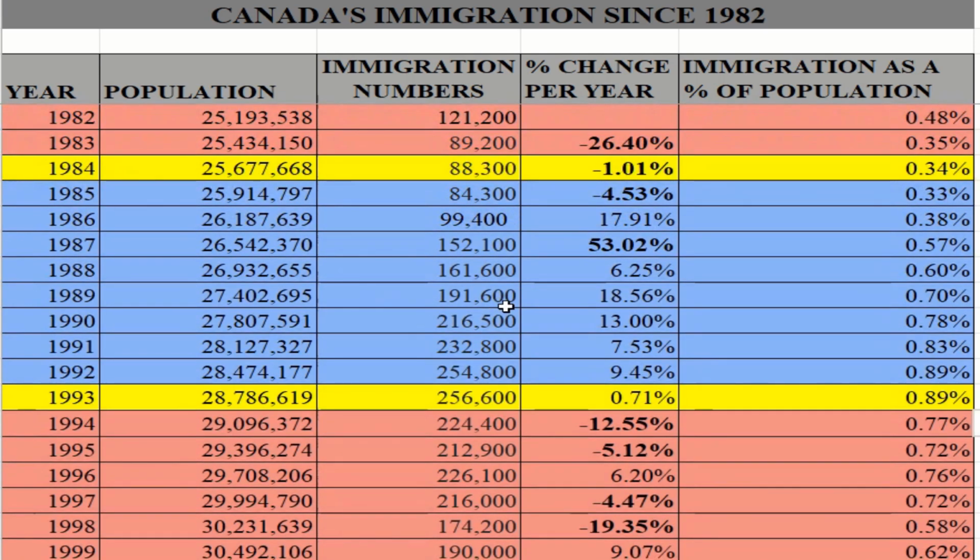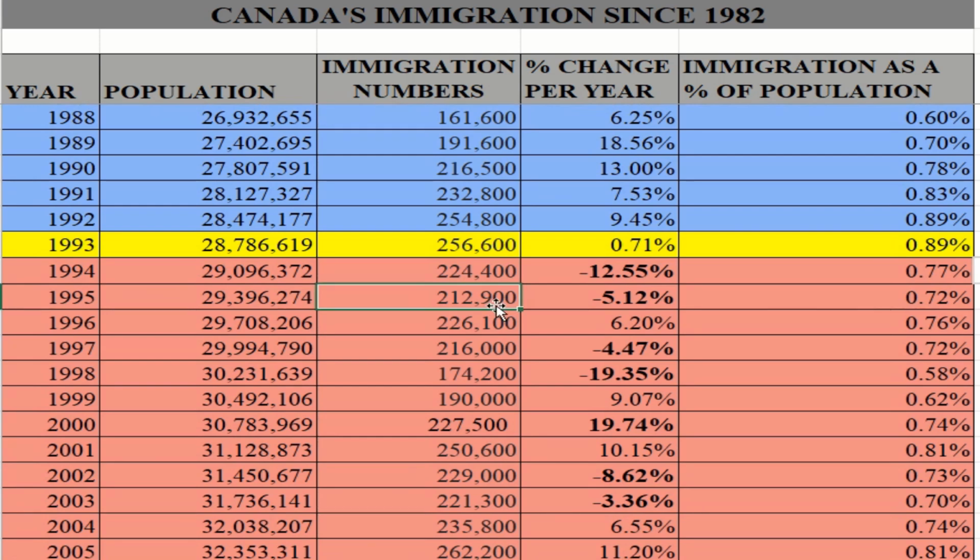Six-figure numbers. So from 1987, where they had 152,100, from that onwards, six figures in terms of the number of persons that Canada welcomed into its borders.